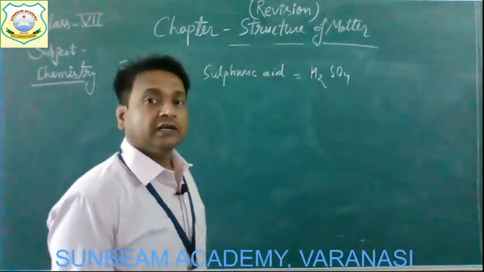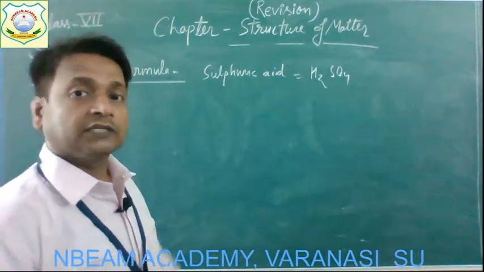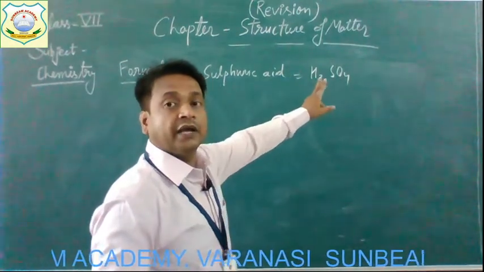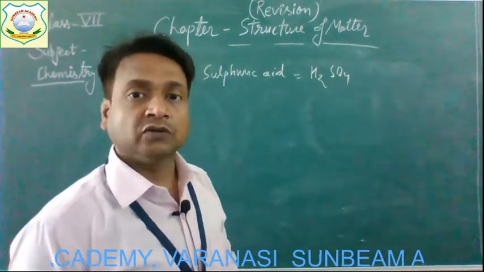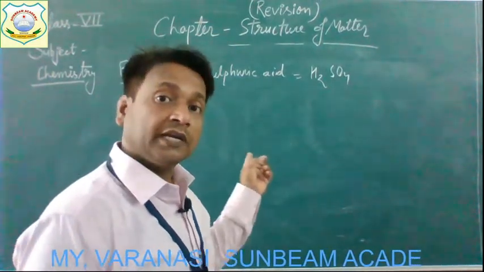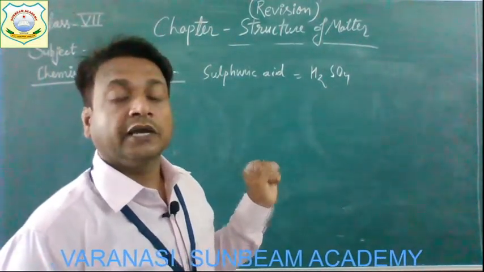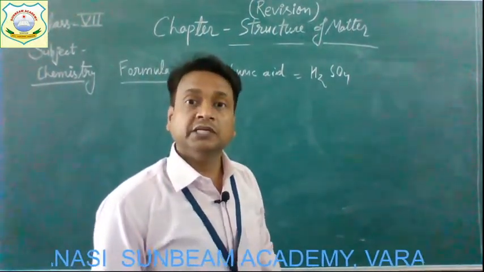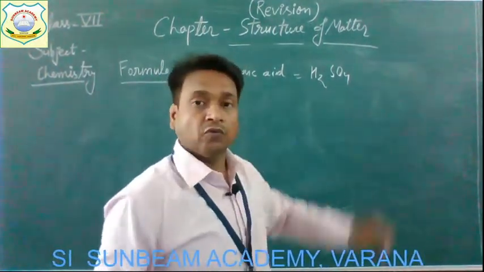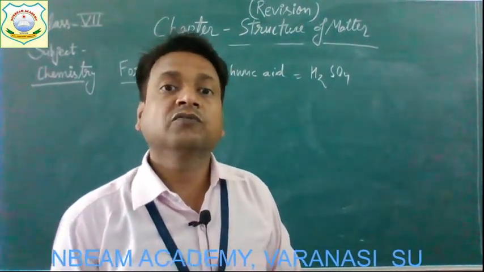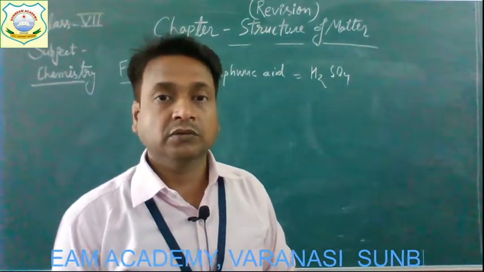It means that one molecule of sulfuric acid consists of two atoms of hydrogen and one sulfate group. It also indicates that in a molecule of sulfuric acid, hydrogen and sulfate are present in the ratio of 2 to 1. So we can get all this information from the formula of any compound.